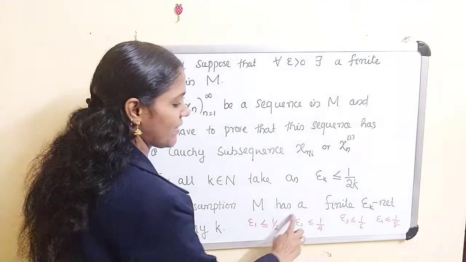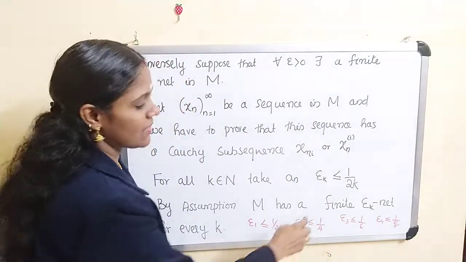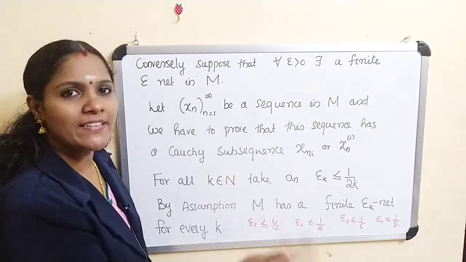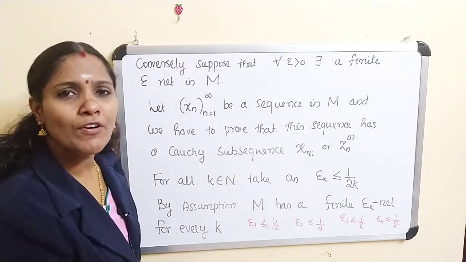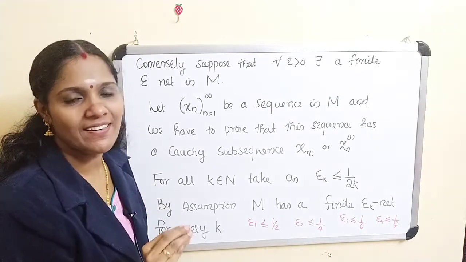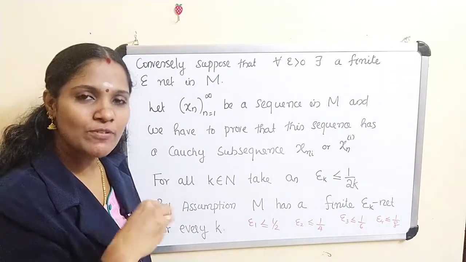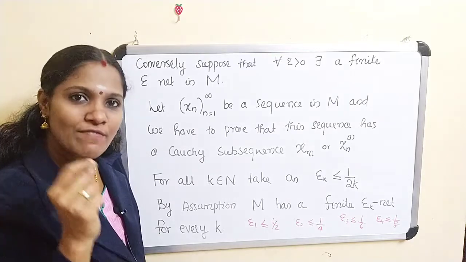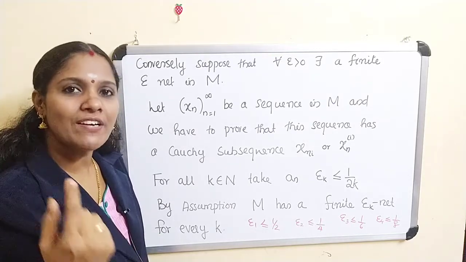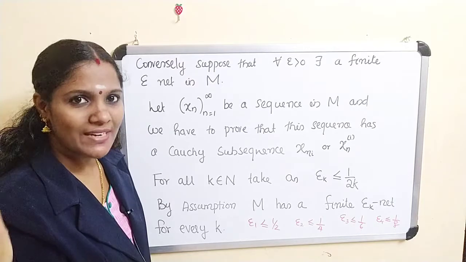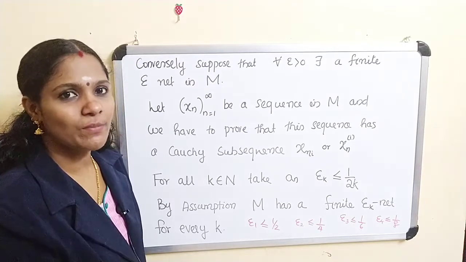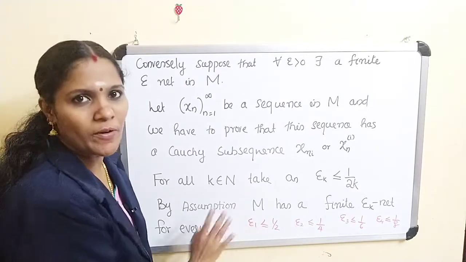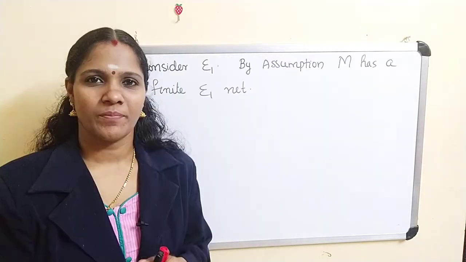Similarly, M has a finite epsilon 2 net, a finite epsilon 3 net, etc. Now what do you mean by an epsilon net in M? For every x belonging to M, you can find a y belonging to that net such that the norm of x minus y is less than epsilon. Okay, clear?